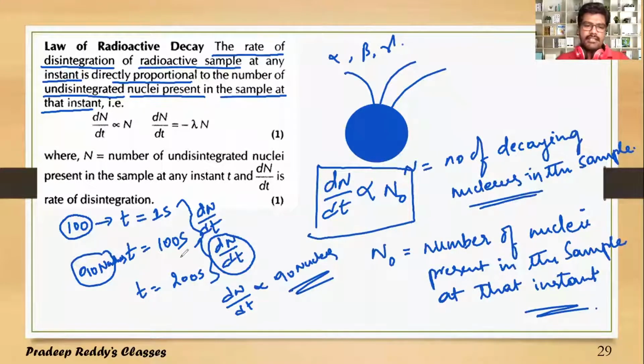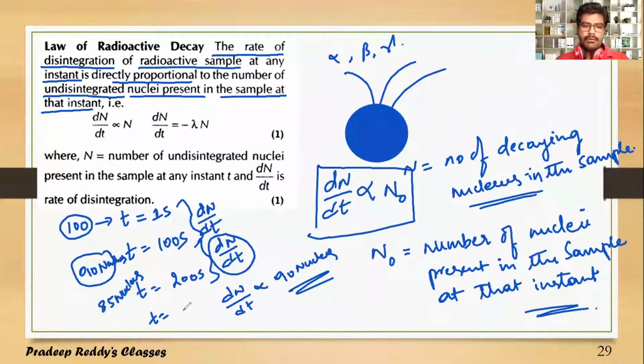After 300 seconds, say for example, from 90 nuclei it has now decayed to 85 nuclei. After 200 seconds, the number of nuclei present is 85.